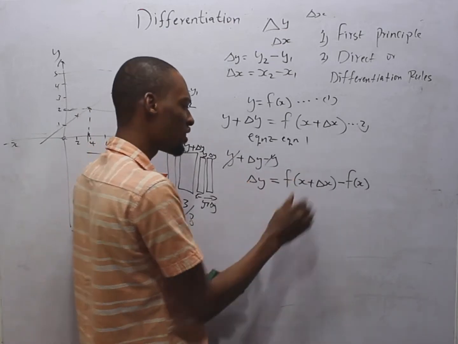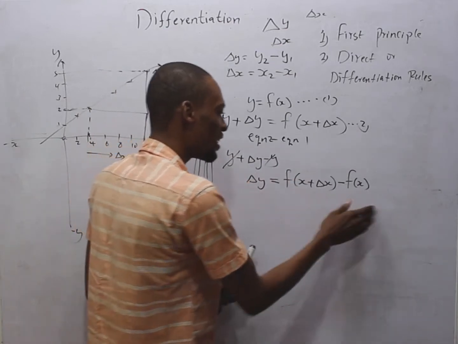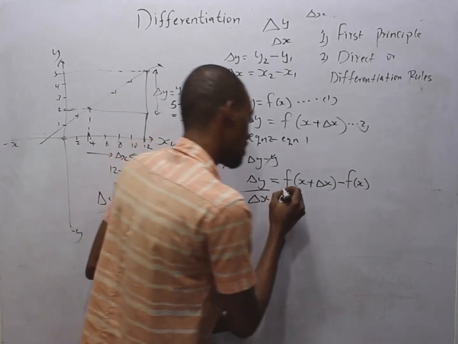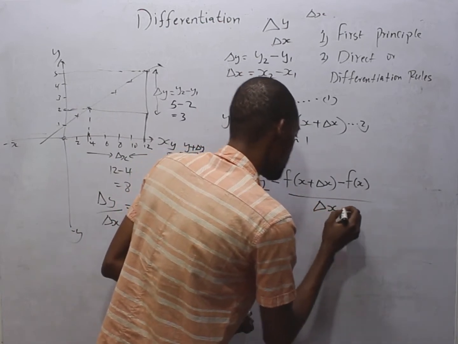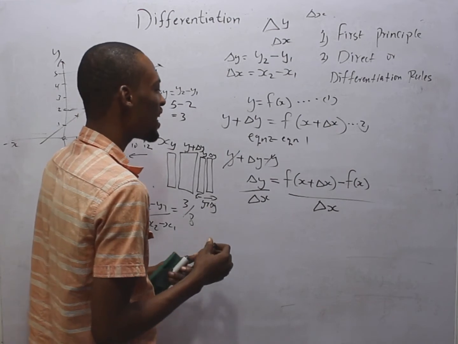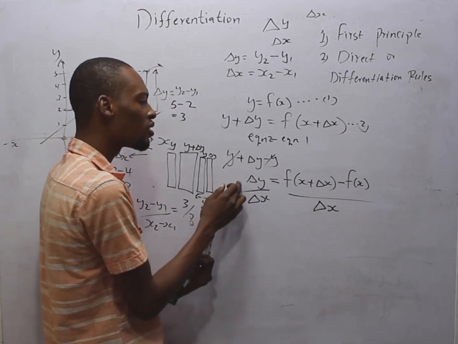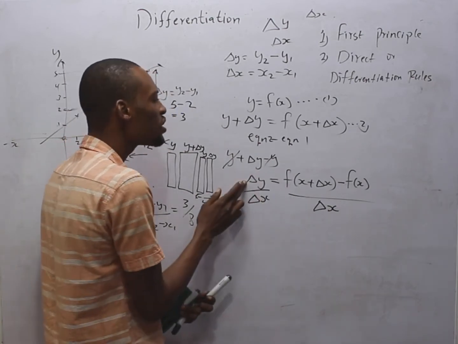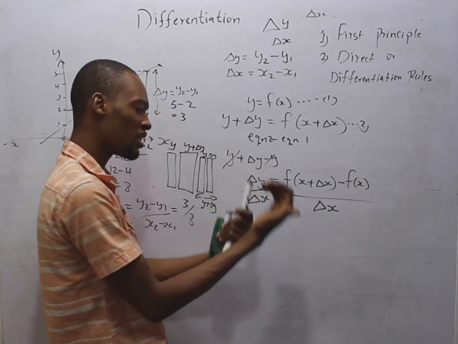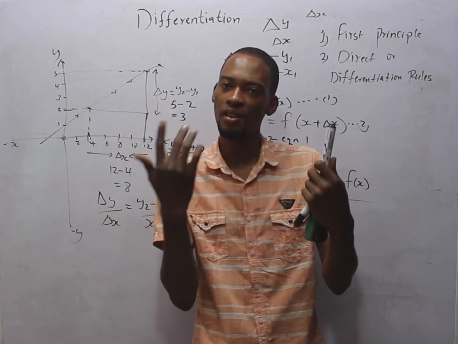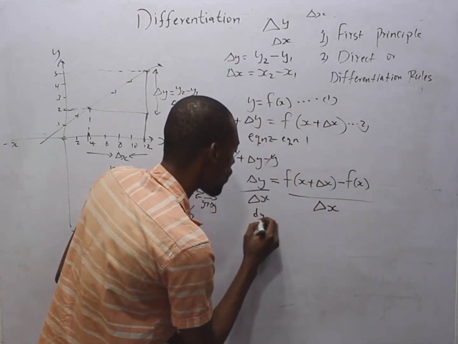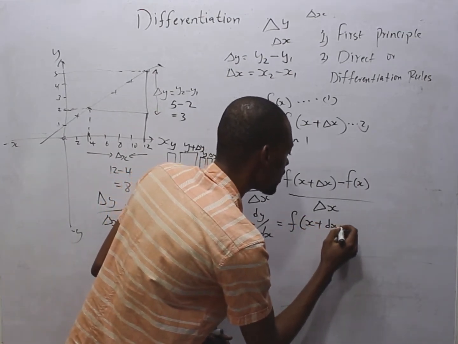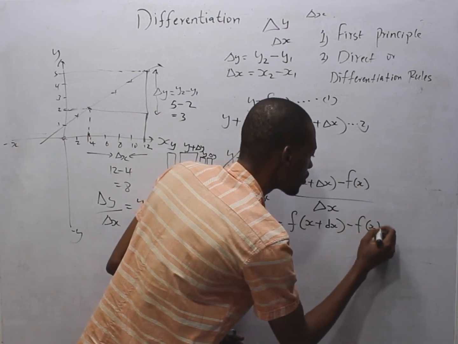To work out the rate of change, we divide both sides by change in s. So here becomes change in y over change in s. Here becomes change in s. So let's reduce change in y so that it approaches 0 and change in s so that it approaches 0. This means change in y becomes dy and change in s becomes ds. This means we are arriving at differentiation: dy over ds is equal to function of s plus ds minus function of s over ds.